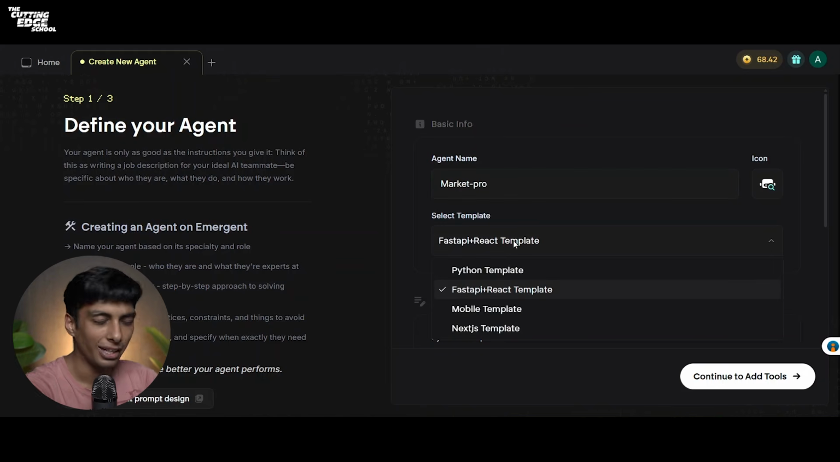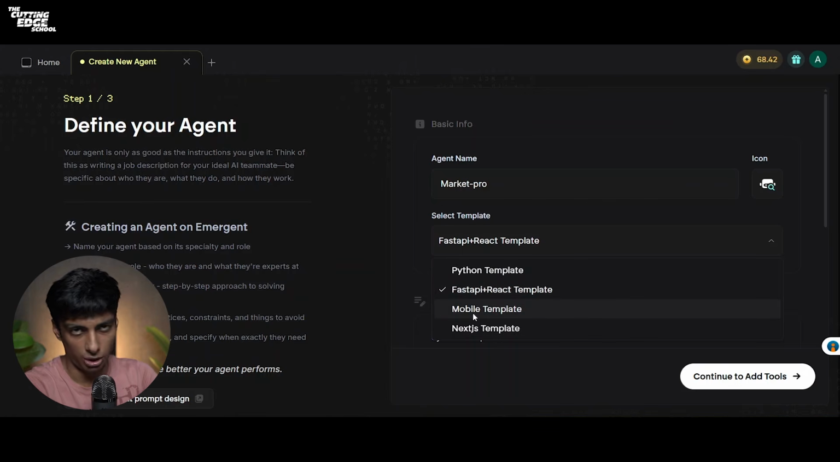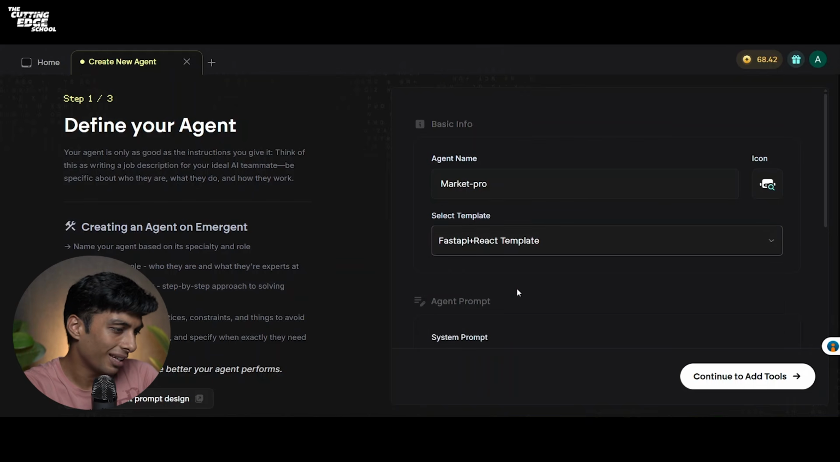I'll select the template. Now you get the following options for the template. You get Python template, Fast API plus React template, mobile template, as well as Next.js template. So for those who don't know, Python is one of the coding languages, React is one of the frameworks, mobile template is what we saw, and Next.js is also a kind of framework built on React. So for this example, Fast API plus React template is best for us.